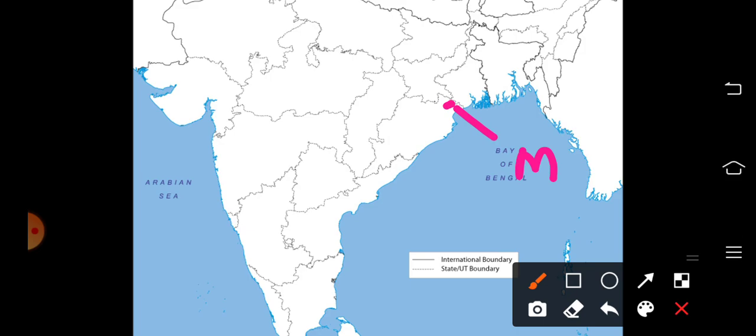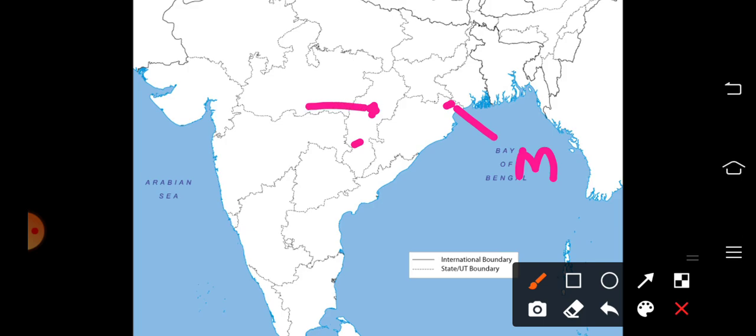The next important iron ore mine is Durg of Chhattisgarh. Okay, Durg region of Chhattisgarh. So this is Chhattisgarh and we are plotting Durg. This is somewhat in the middle portion of Chhattisgarh.